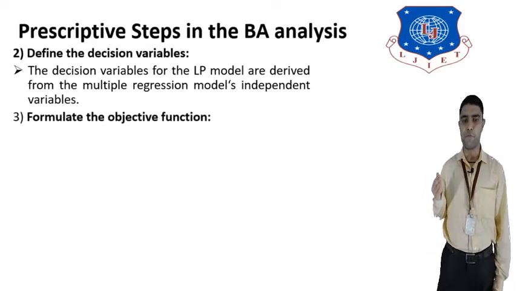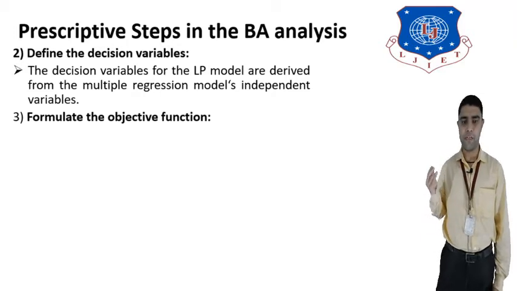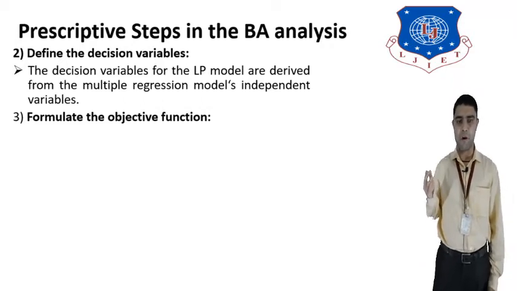Third step is formulating the objective function. After the decision variables are defined, we have to formulate the objective function used for the prescriptive analysis. Z is the objective function, which gives the maximum profit.